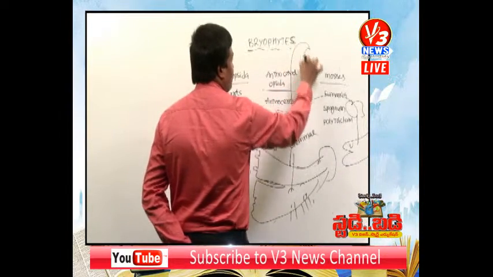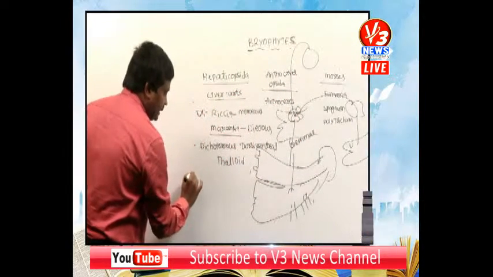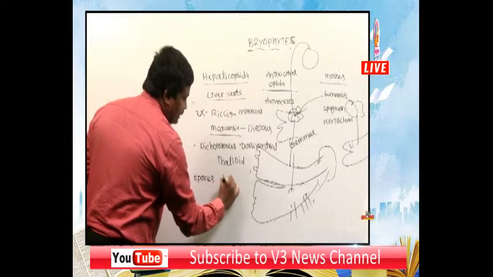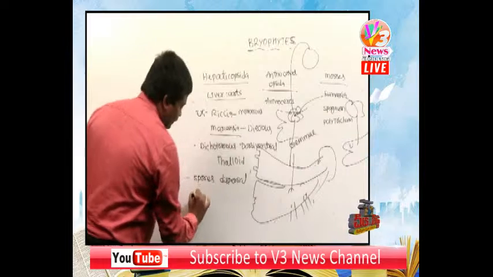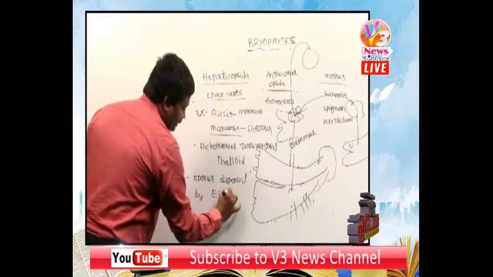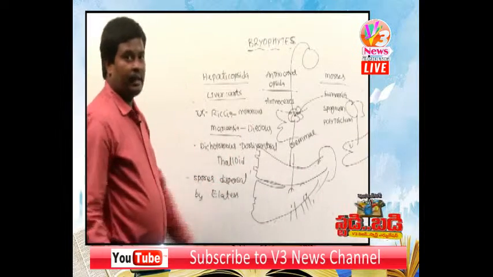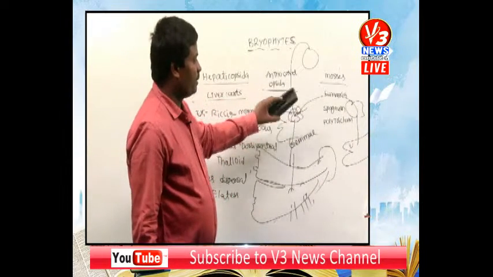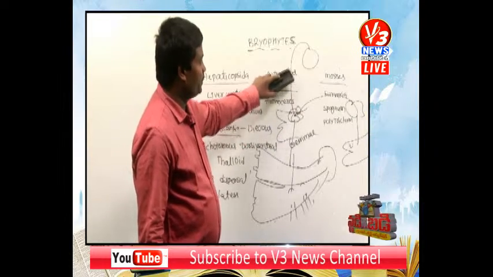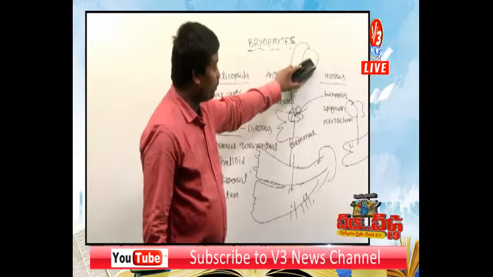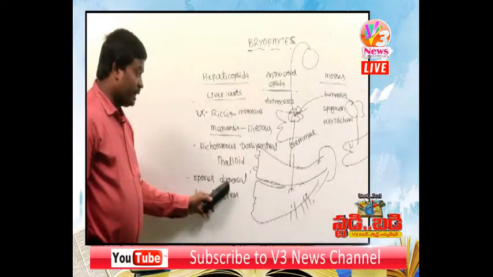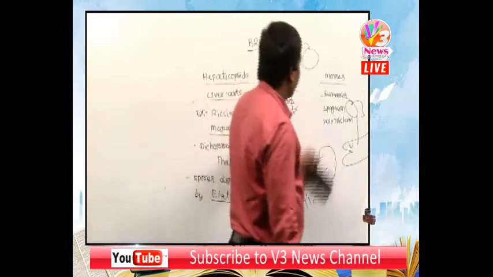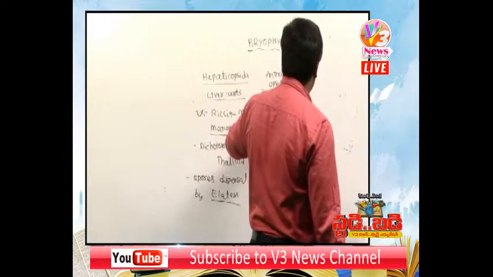After that, fusion of the male and female gametes produces a sporophyte. The sporophyte produces spores, which are dispersed by elaters. So the male reproductive organ is called antheridium, and the female reproductive organ is called archegonium. Fusion forms a zygote, the zygote develops into an embryo, the embryo develops into a sporophyte, and the sporophyte produces spores. The spores are released by dispersal structures called elaters.